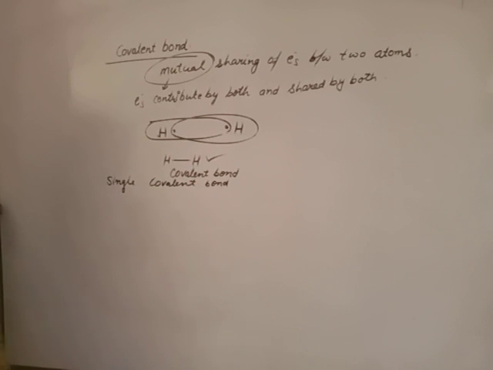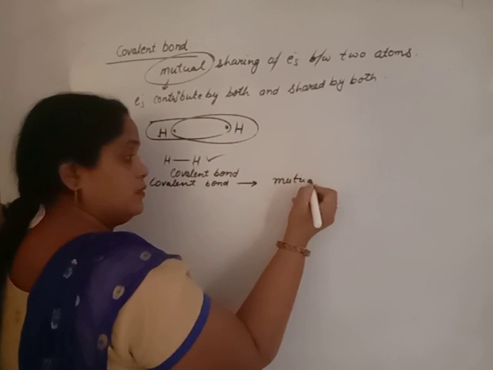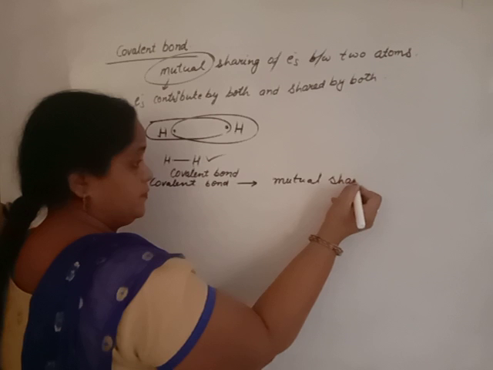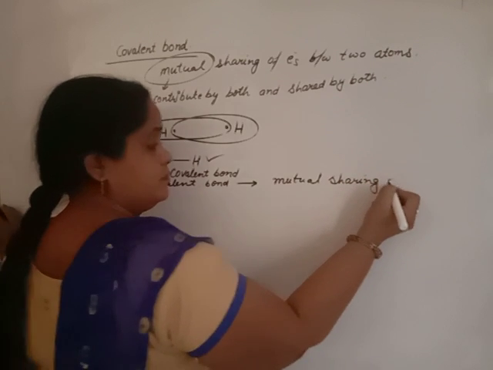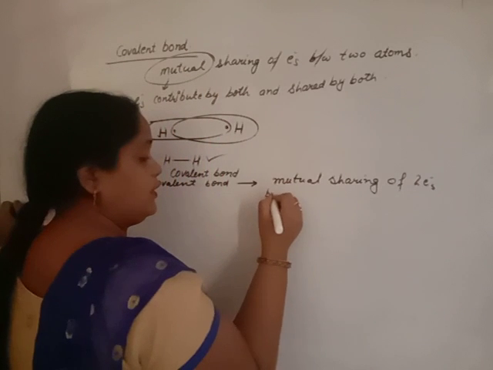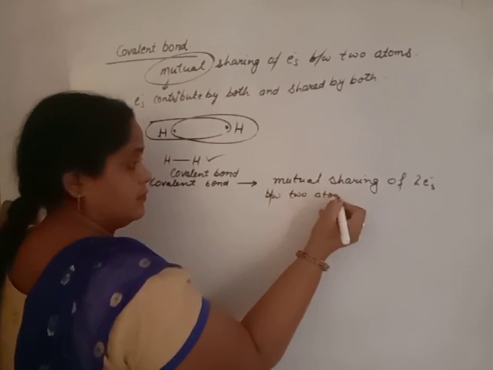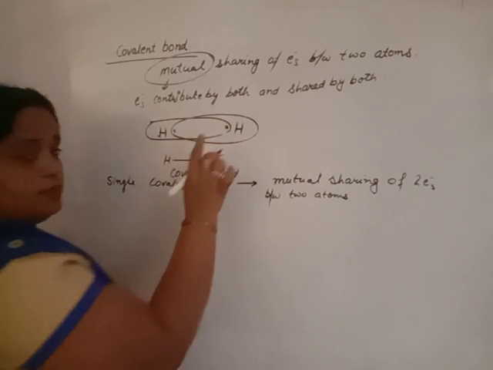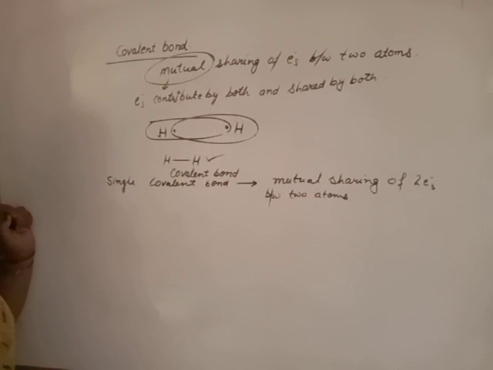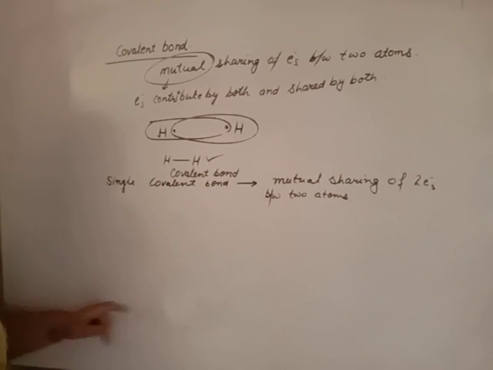The single covalent bond is formed by mutual sharing of two electrons between two atoms. These two electrons are mutually shared. The bond formed is known as single bond or single covalent bond.